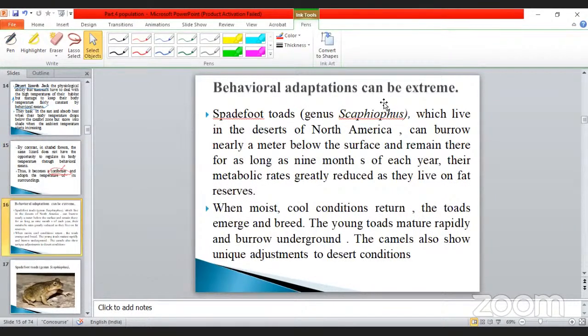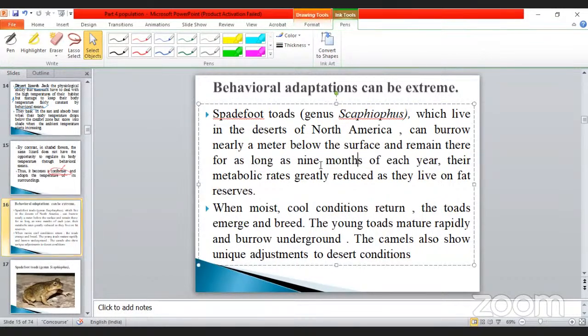The behavioral adaptation can be extreme. It is another point. The spadefoot toad, genus Scaphiopus, which lives in the deserts of North America, can burrow nearly a meter below the surface and remain there for as long as 9 months each year.